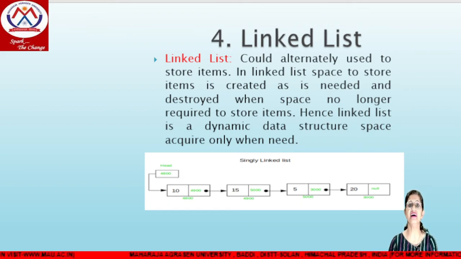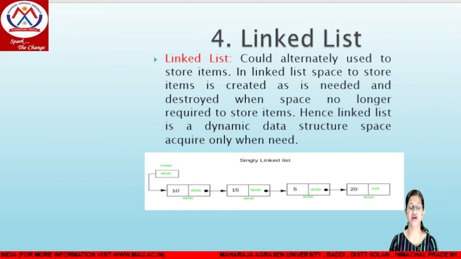So we need another type of data structure through which we can insert or delete an item at a particular location. Because an array is static, and the problem in a static data structure is that we can't add or delete elements at a particular location immediately. We can, but can't immediately. So the problem is resolved by the fourth type of data structure, that is linked list.